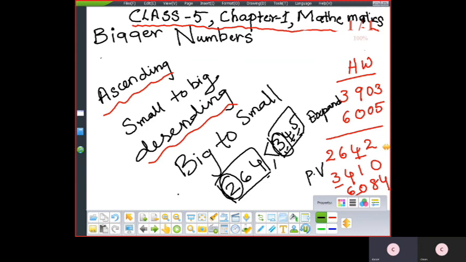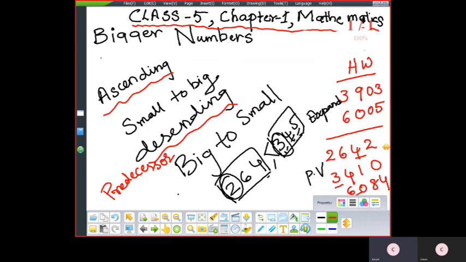Then next, the number that comes just before a number is called the predecessor. By the name itself you can understand, predecessor means previous. Previous number, just before. That means what you will do? Minus 1. To get the just-before number you will do minus 1. So what is a predecessor? The number just before, the previous number.